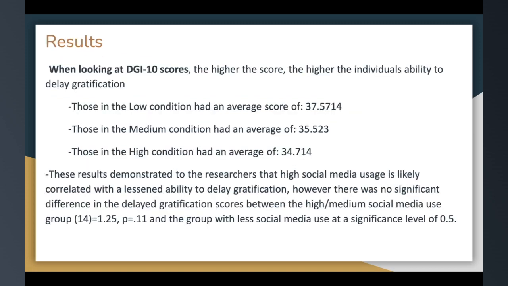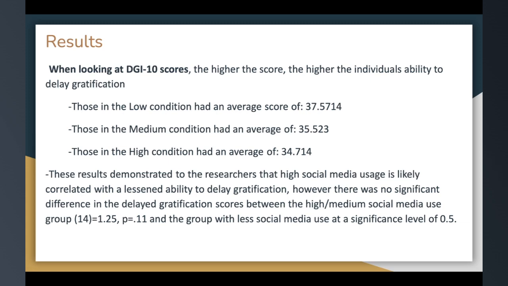When looking at DGI-10 scores, the higher the score, the higher the individual's ability to delay gratification. Those in the low condition had an average score of 37.57. In the medium condition, it was an average of 35.52. In the high condition, the average was 34.71.